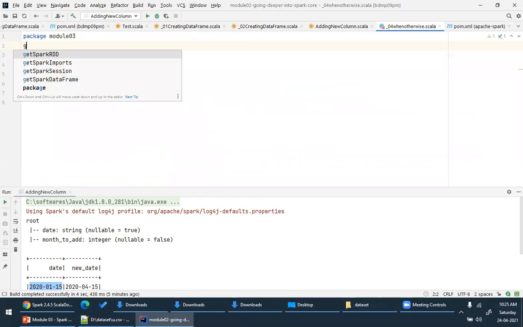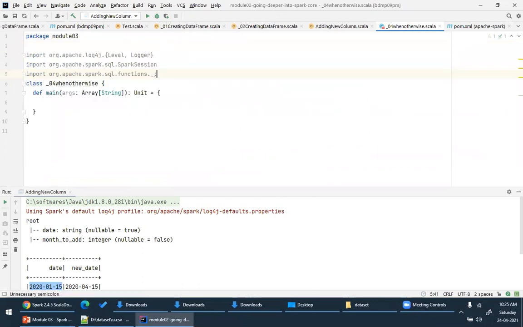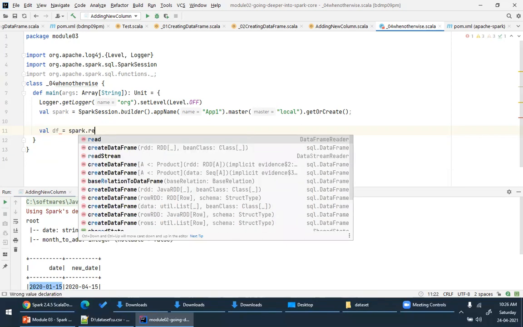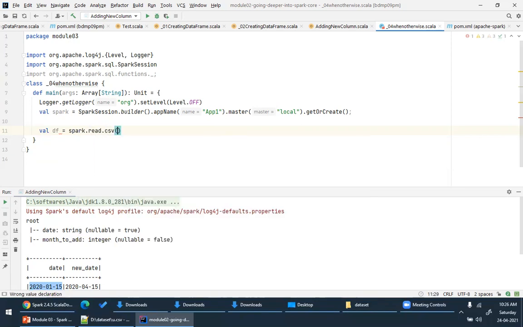So first I'm importing everything and creating this Spark session object. I think these steps are very clear. Now I want to create a data frame where your data resides externally. So it is spark dot read dot CSV, and you will give the path of the CSV file. So it is u dot CSV.